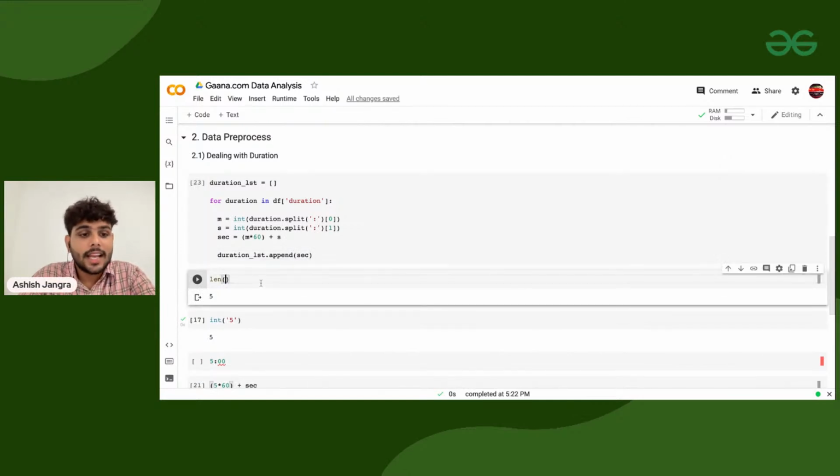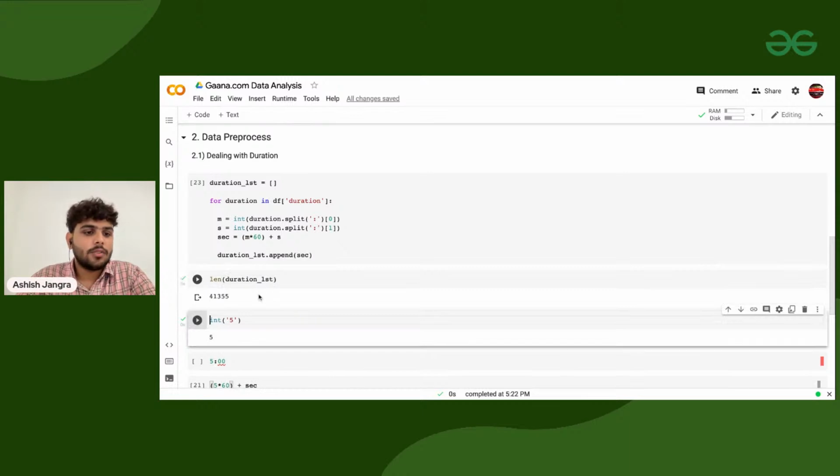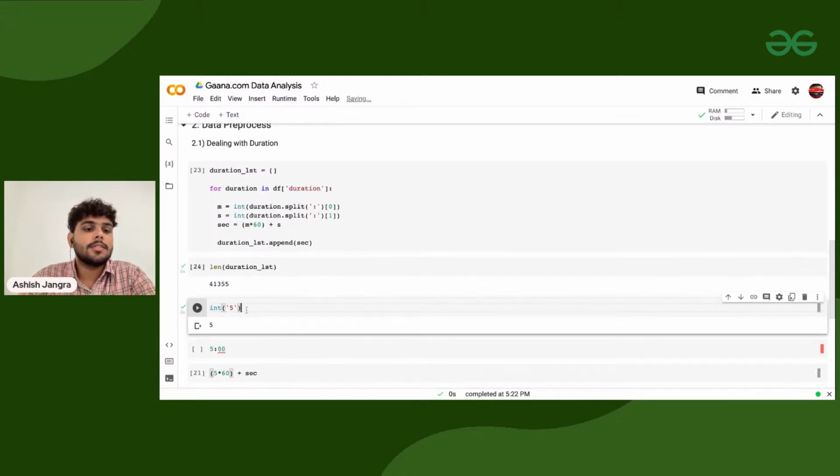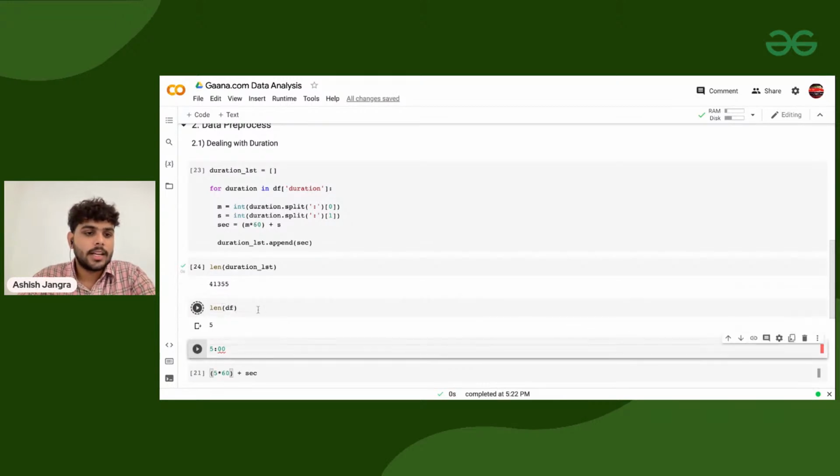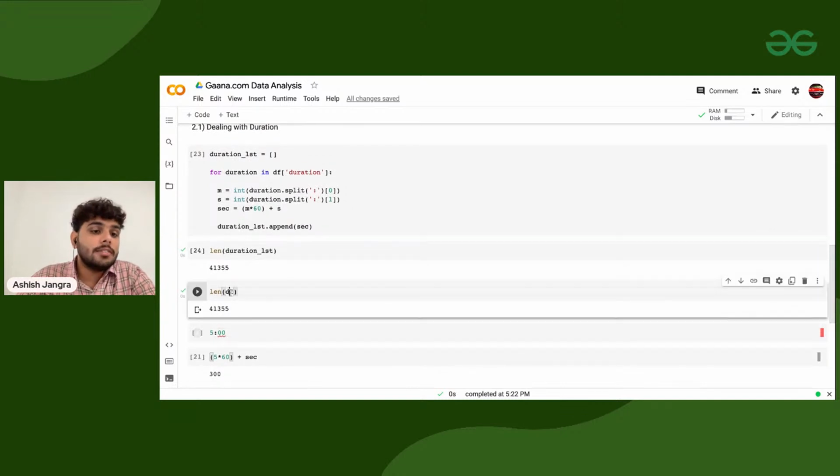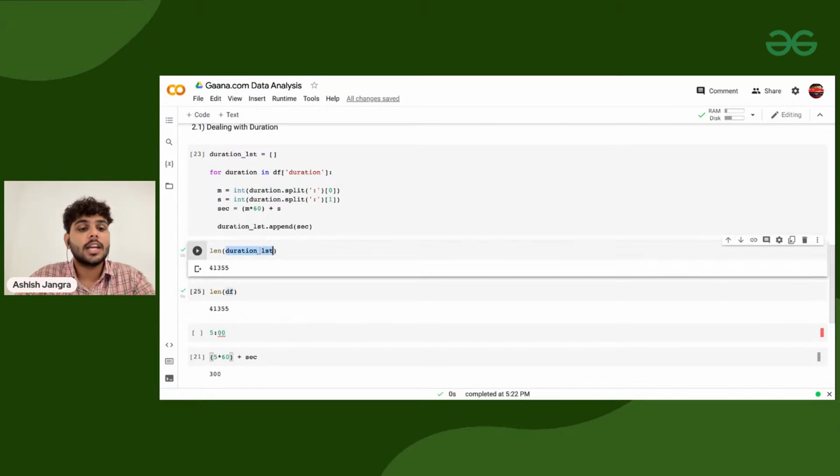Now if I'm checking the length of duration list, it is 41,355, and the length of the data frame is also 41,355, meaning all the values of the duration column are now replaced in seconds.